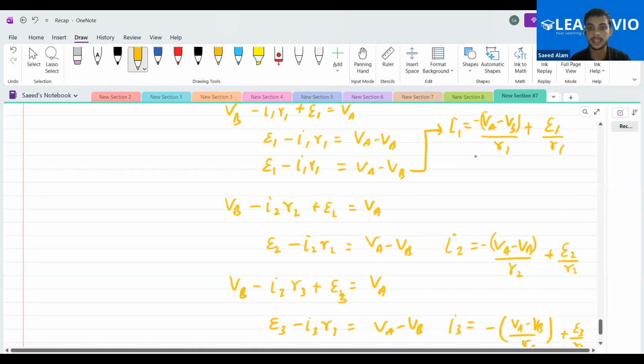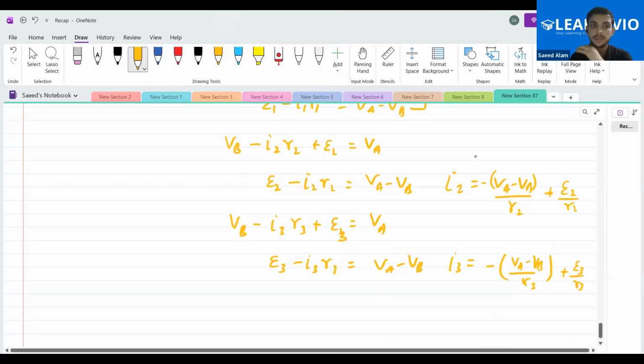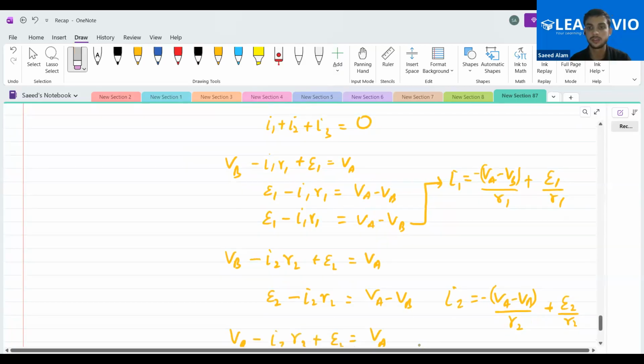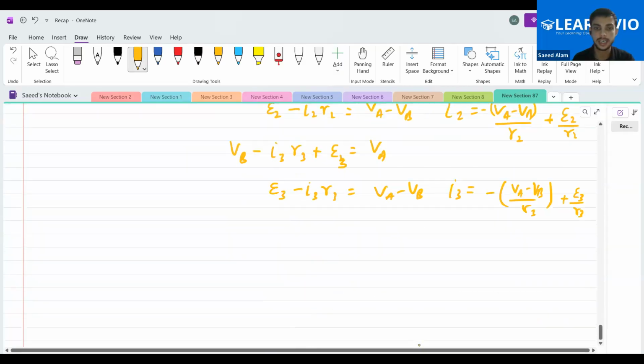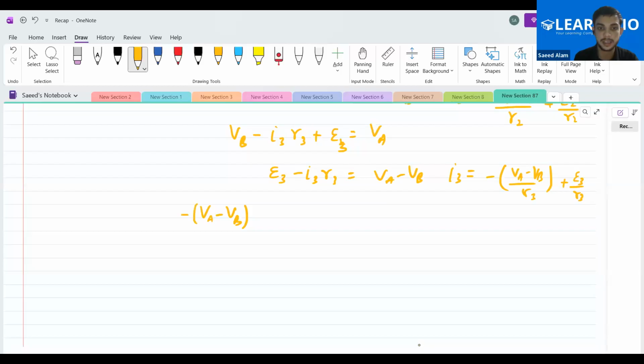Now, if you sum all these three, what will we get? From the first equation, we'll get the answer to be 0. So just sum these three. What we'll get, I think you can see, is that VA minus VB with a negative sign will remain here, times 1 by R1 plus 1 by R2 plus 1 by R3, and it will be equal to E1 by R1.